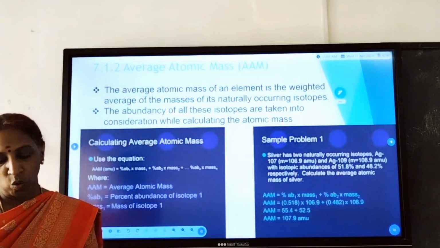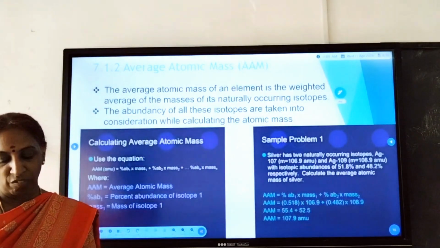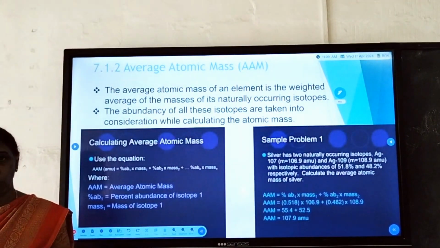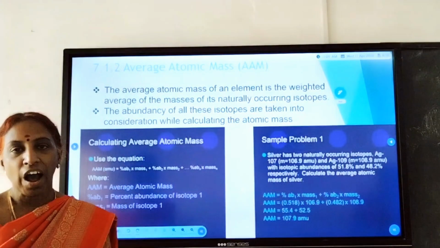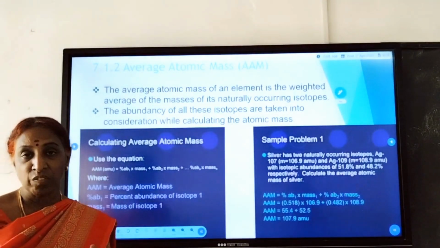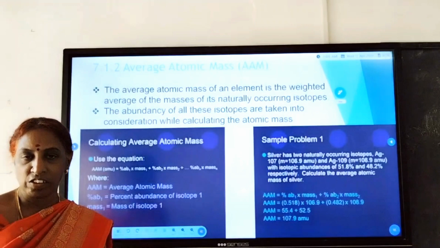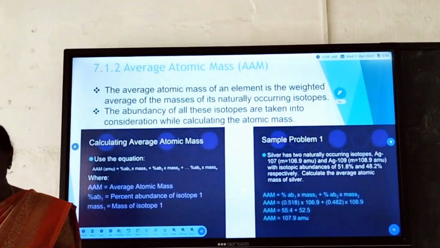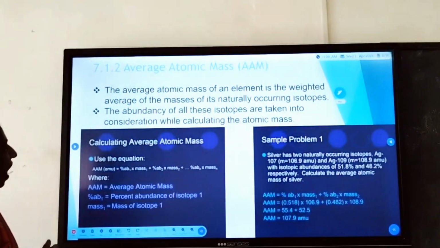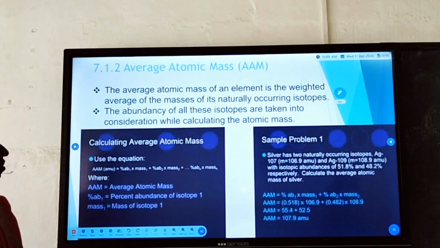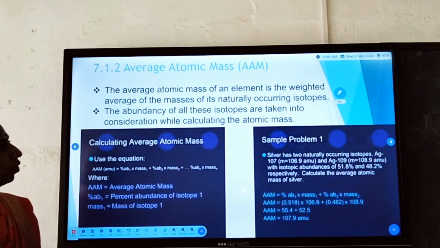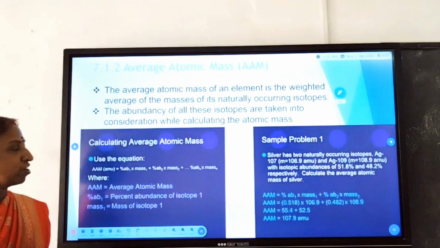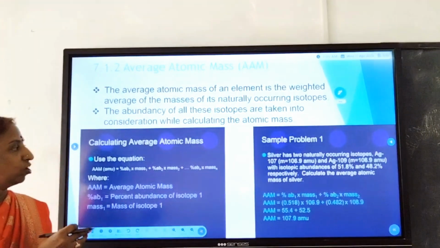Average atomic mass: how we can measure the atomic mass of an element. Most of the elements around us occur as an isotopic mixture, each isotope having a different mass. It is essential to consider the isotopic mixture while calculating the atomic mass of an element. So the average atomic mass of an element is the weighted average of the masses of its naturally occurring isotopes. The abundance of all these isotopes is taken into consideration while calculating the atomic mass.